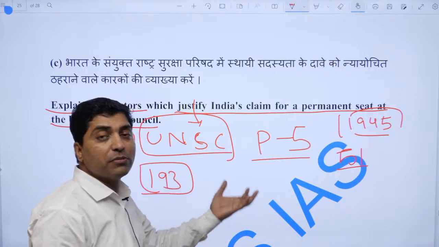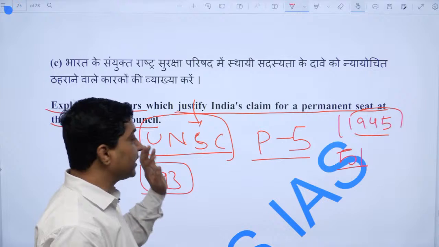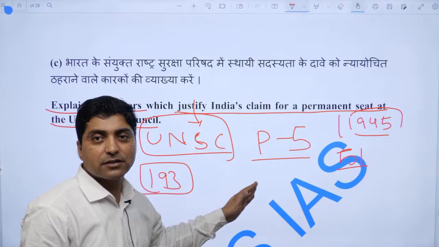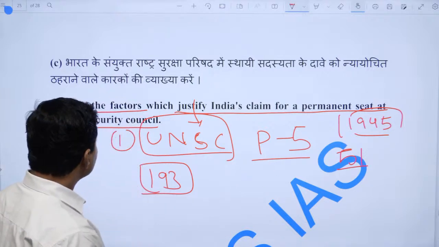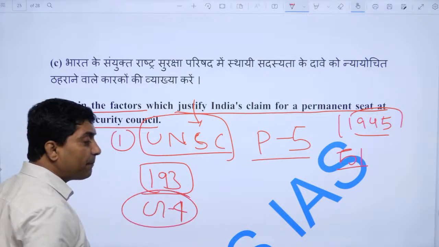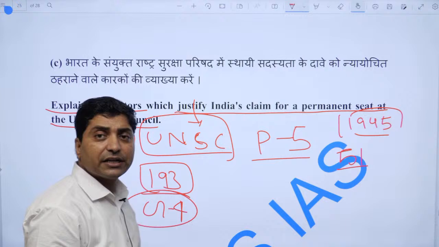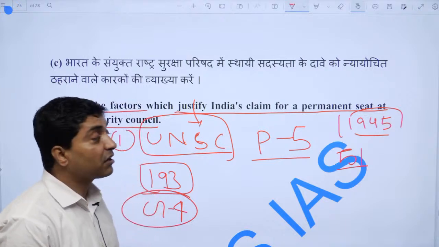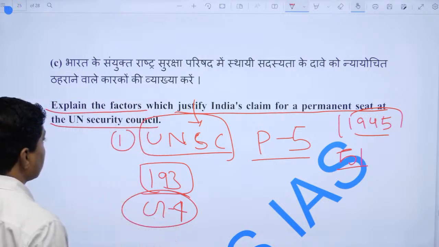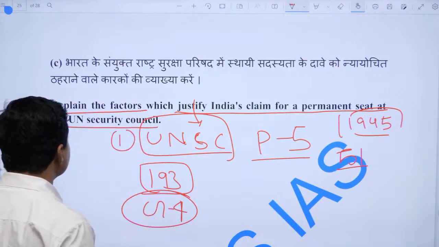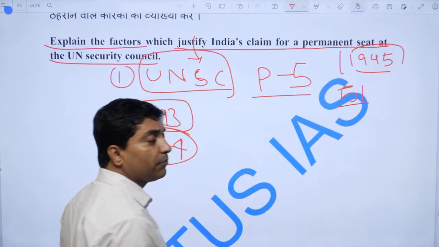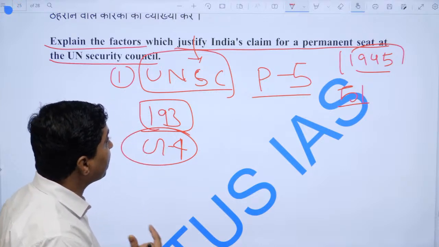New members could be accommodated for greater responsibility at the global level. The G4, Japan, South Africa, India and Brazil, are claiming a permanent seat at the United Nations Security Council. The factors for why these countries want permanent membership are as follows.